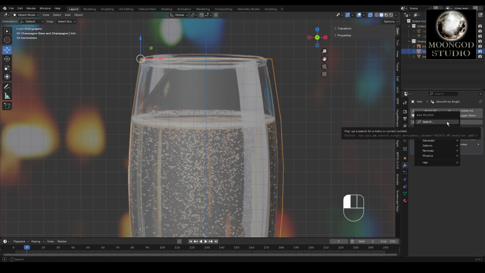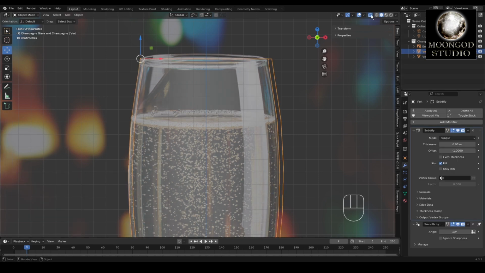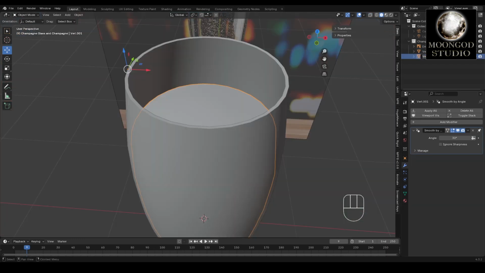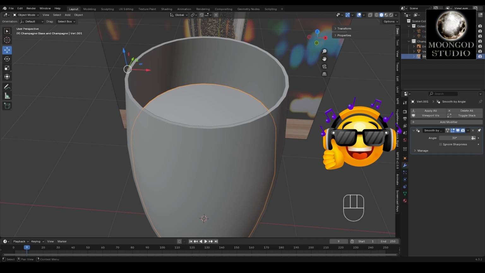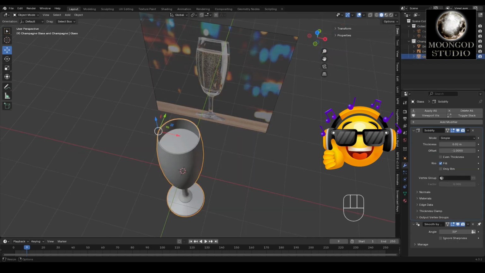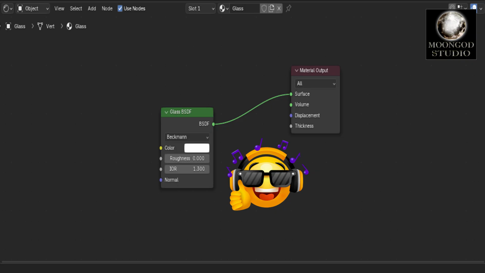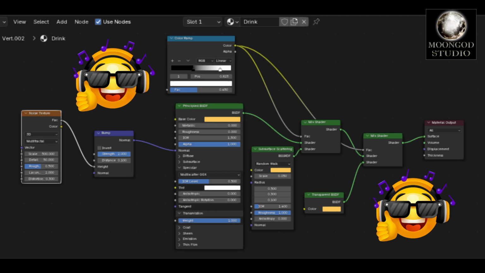Now press the tab key and come to object mode. You have the shader of the glass, but on YouTube nobody provided a drink shader tutorial. For the first time in history, you will get it at the Moongod studio. Now for the shader, I have provided an image of it so you can easily do it by yourself. And if you want a .blend file, then subscribe to the channel. Check the comment on how to get a .blend file.